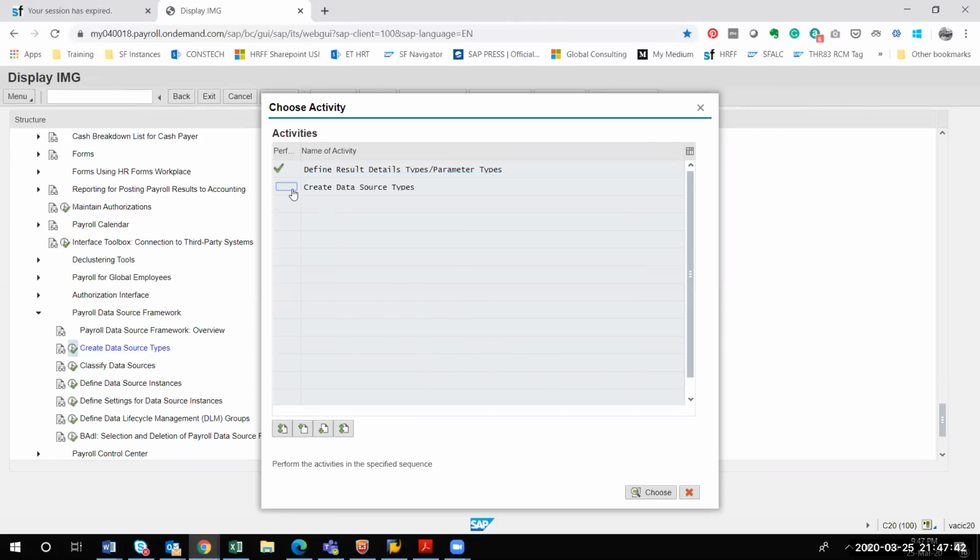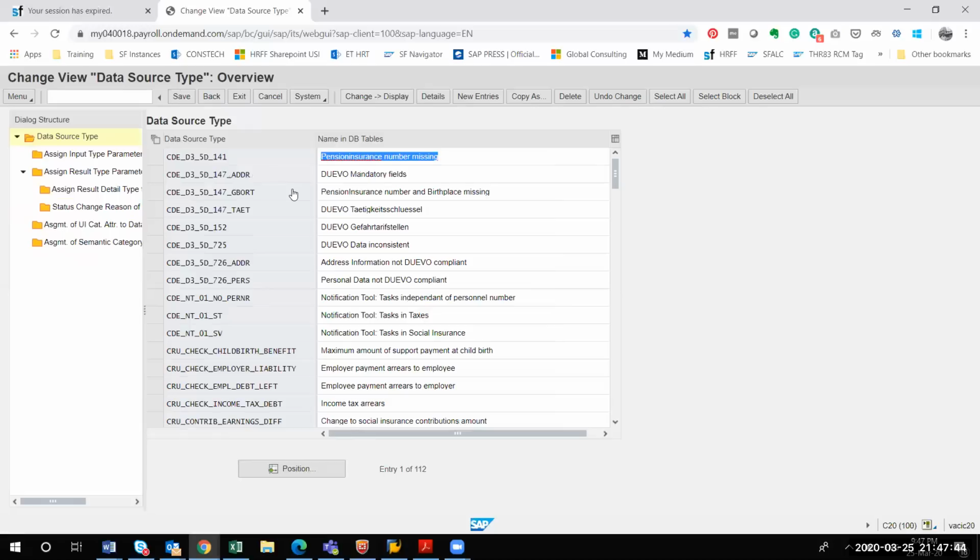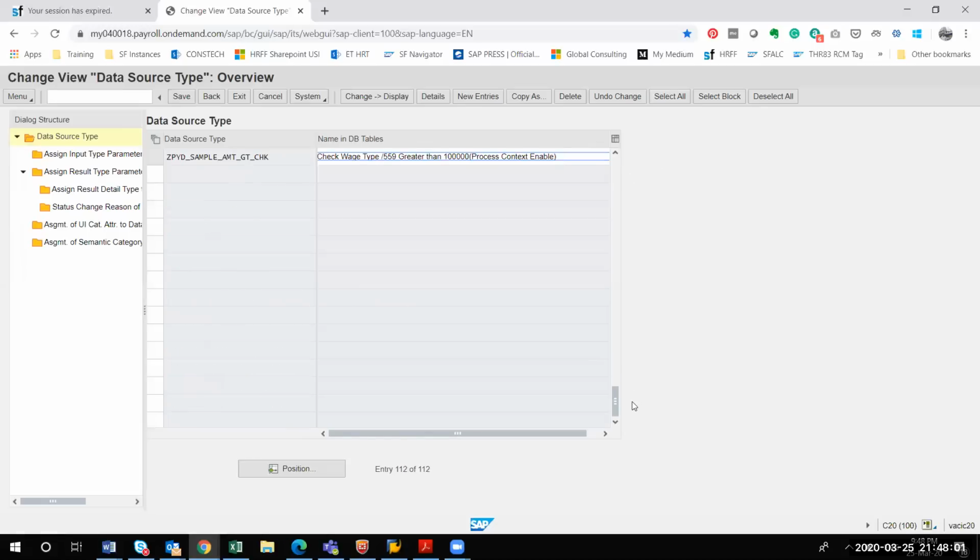So create data source types. So create data source type, what you have to do here. So basically whatever the SAP, this is completely a copy paste activity. Okay, if you follow 3.1.2, they'll be asking, say YK, you have to copy something. Okay, so I'll just tell you what are the things you have to do.